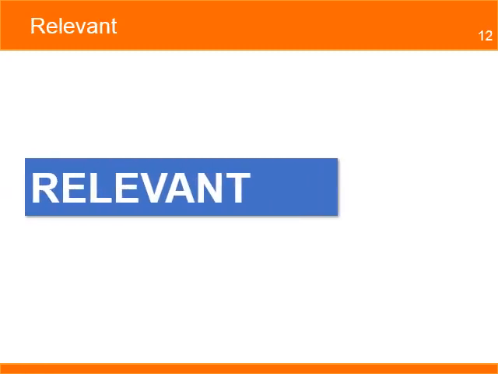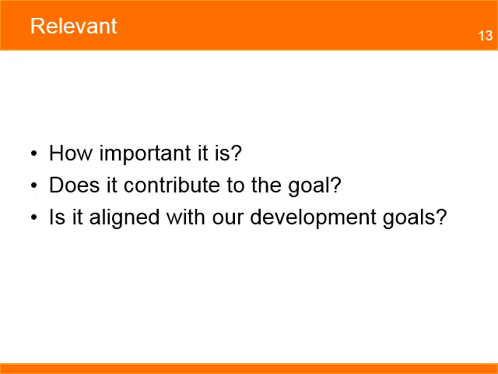Relevant means that the objective has a direct relationship with the problem it aims to solve. It also means the objective is contributing to the development goals of the country, the donor, and the organization. Relevant relates to the relationship between the objective and the overall goals of the program or purpose of the intervention. Ask the following questions. How important is it? Does it contribute to the goal? Is it aligned with the development strategy?